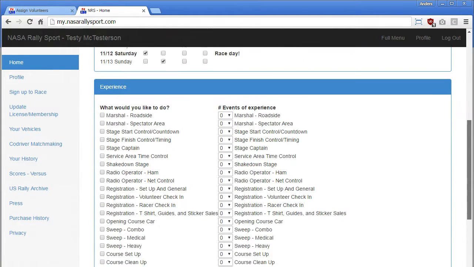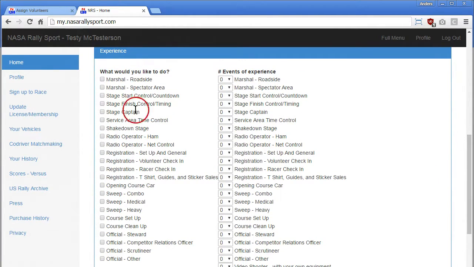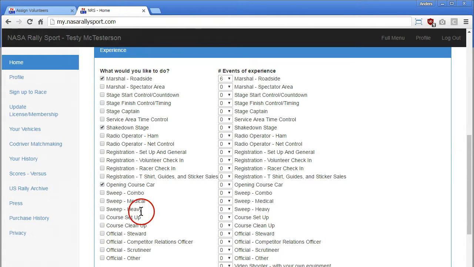And then experience: what would you like to do? So there are actually 2 columns here: what would you like to do, and then what is your experience? Maybe I've been a marshal for 6 events, and I'd like to do marshal, shakedown, stage if there's time, and I'd love to do a course opening car.